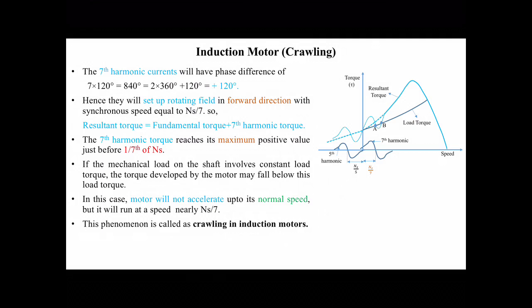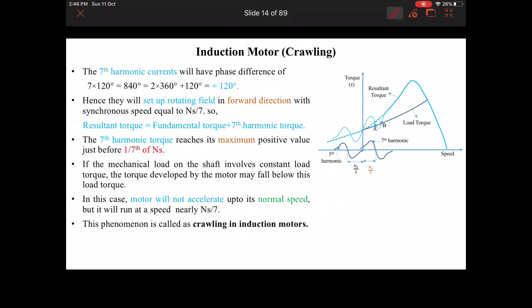So, if you solve it, we get the phase difference as 120 degrees. Hence, they will set up a rotating field in the forward direction because the angle is plus, with the synchronous speed equal to ns by 7. So, the resultant torque is equal to fundamental torque plus seventh harmonics torque.